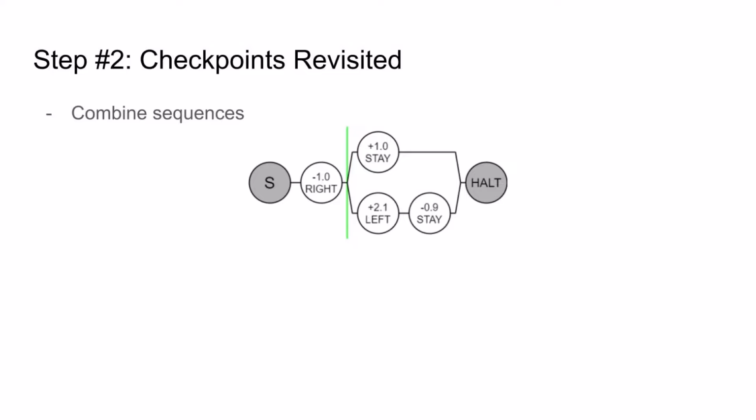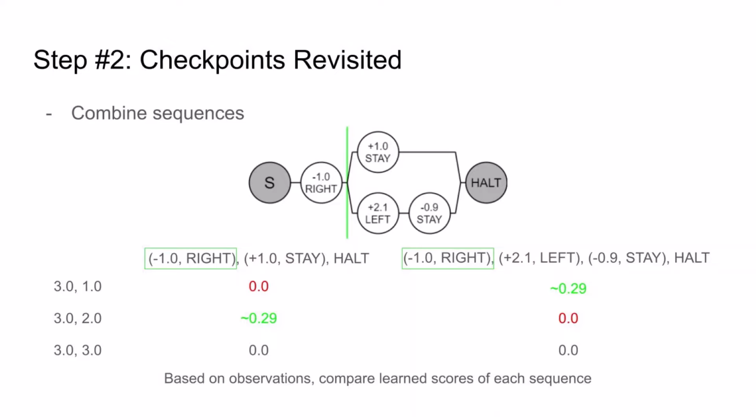The only question then is, for a particular problem instance, how do we choose which branch to take? Remember that for each sequence, as part of measuring information, we learned what average scores to expect given what observations we're seeing. So all we need to do to choose between branches is to compare their predicted average scores and choose the branch with the highest.